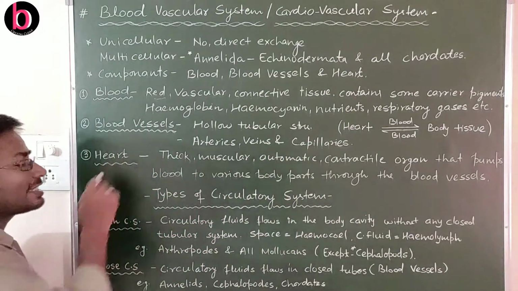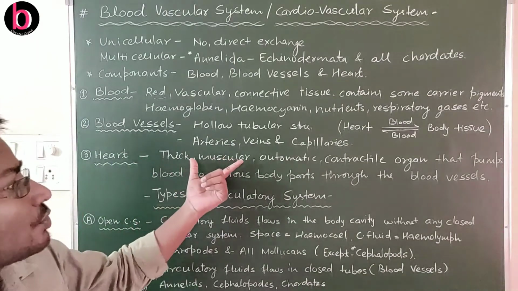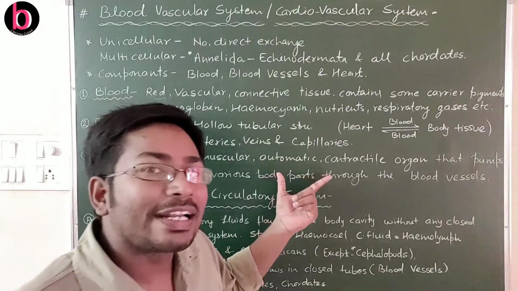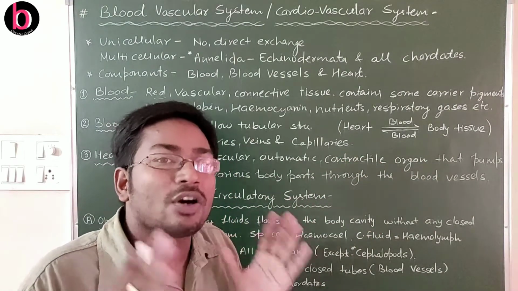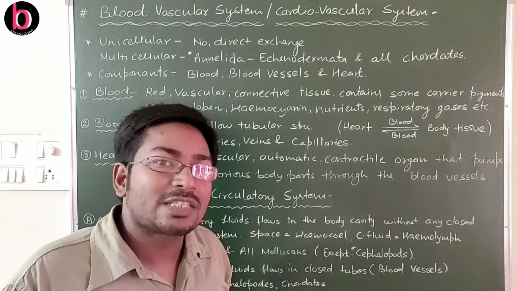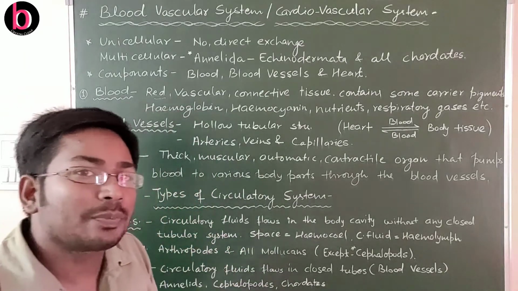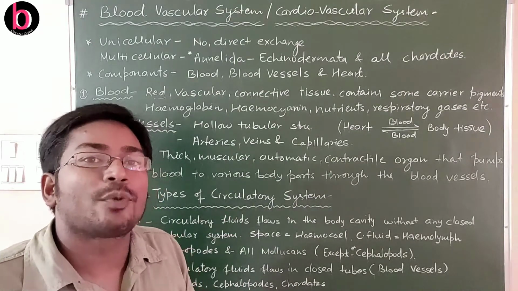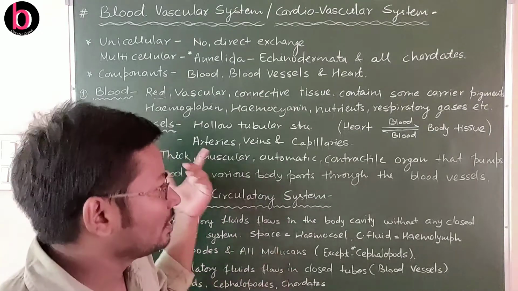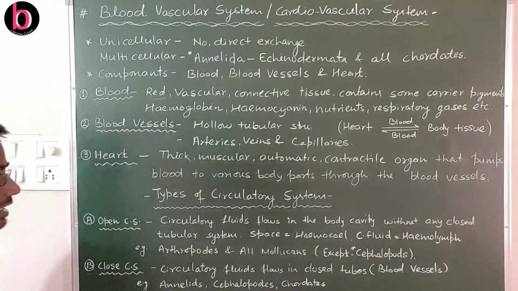The last one is the heart. The heart is a very thick, muscular, automatic, contractile structure. This is the organ of our body that is responsible for pumping of blood, and this pumped blood moves throughout the body in humans with the help of blood vessels. That includes arteries, veins and capillaries, which we discuss here.